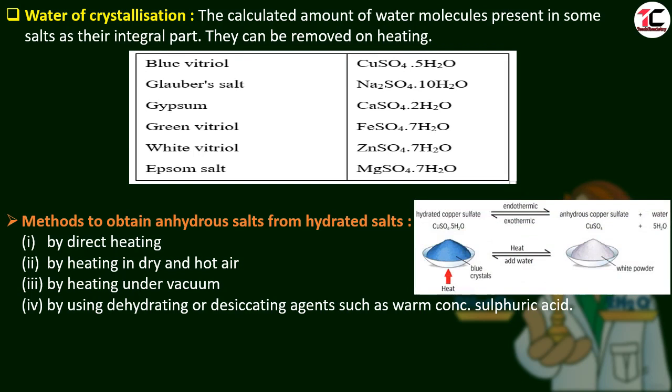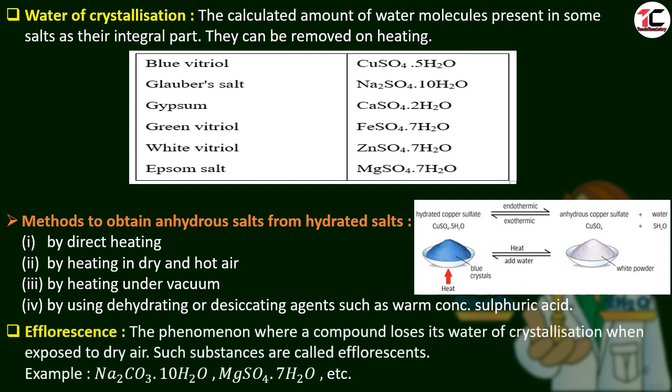Let us see in the diagram. Here is hydrated copper sulfate, CuSO4·5H2O. It has water molecules, that's why its color is blue. On heating, it becomes anhydrous copper sulfate. Its color is white because it has no water molecules. When we put water into it, it will revert back into blue crystals of copper sulfate. So students, you have seen the importance of water of crystallization. With water of crystallization, its color is blue. Without water of crystallization, its color is white.